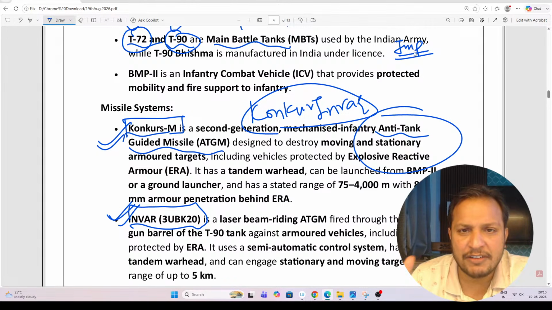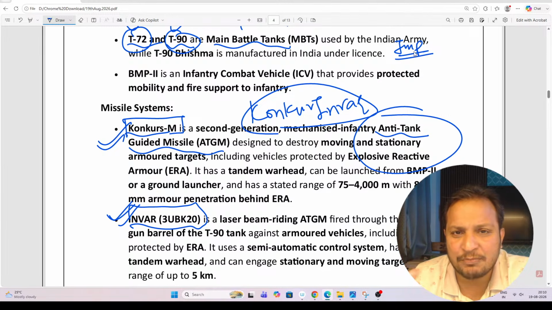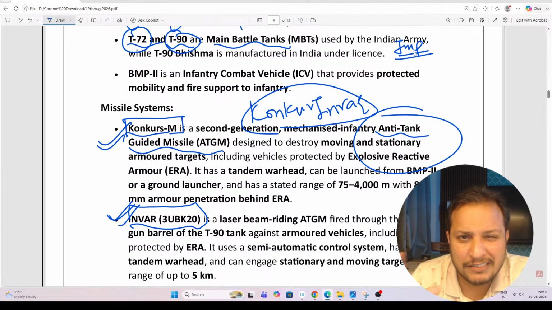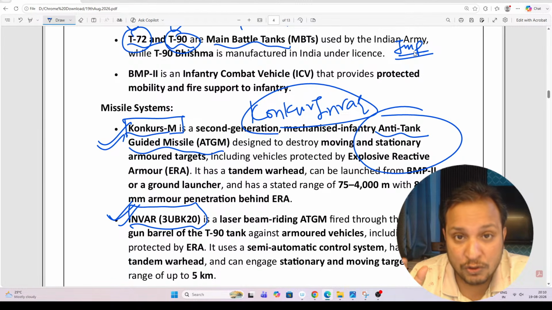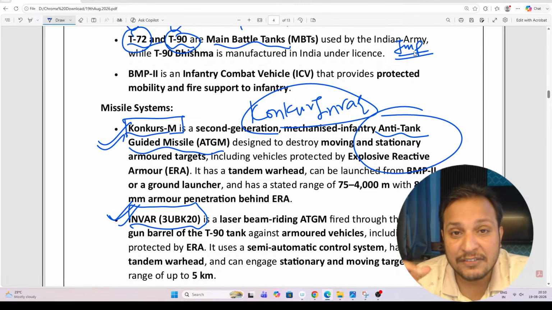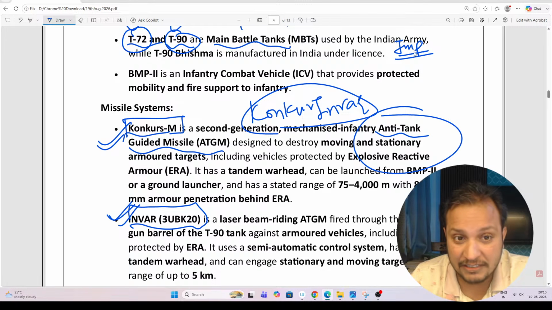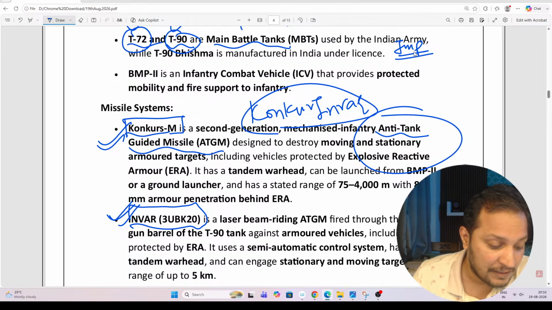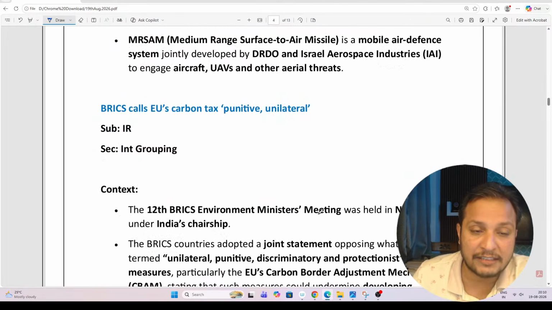Guys, are you with me? Everyone is with me, guys? So what kind of questions can we expect from this topic? We can expect the Sirjan portal. Last year there was a question in the UPSC Prelims examination on portals, so you can expect a question on portals. The second question they can ask is about the defense equipment I have discussed here. Let's move on to the next topic, guys.